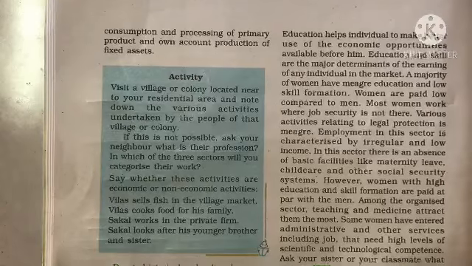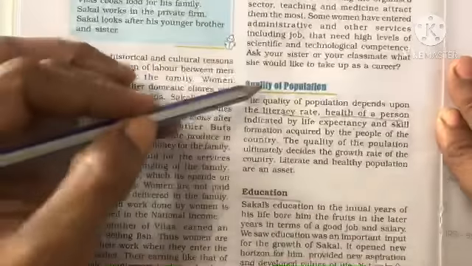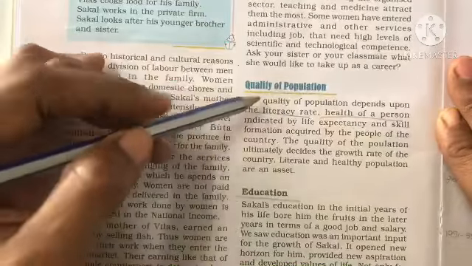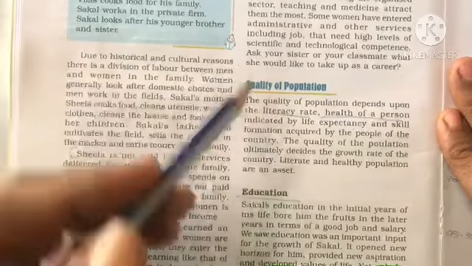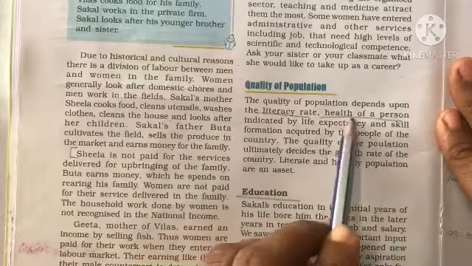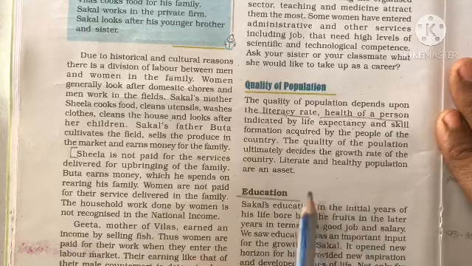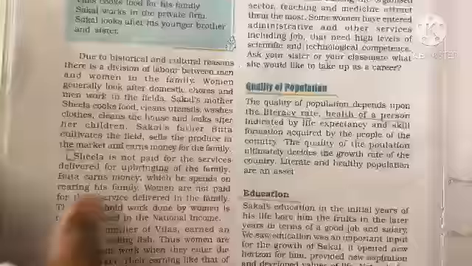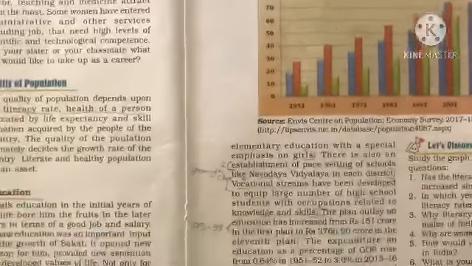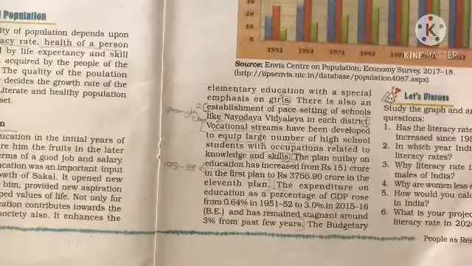Now let us go with the quality of population. As I told you, what are the things which determine the quality of population? It is literacy rate and health of a person. These two determine the quality of population. So first let us speak about education. What are the steps which the government has taken in order to enhance education in the country, in order to promote education in the country?